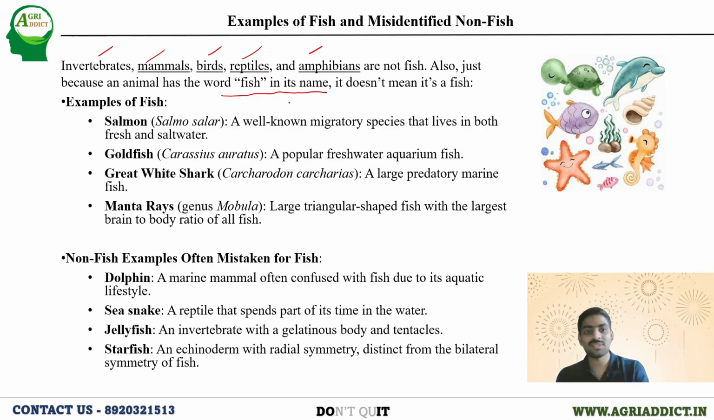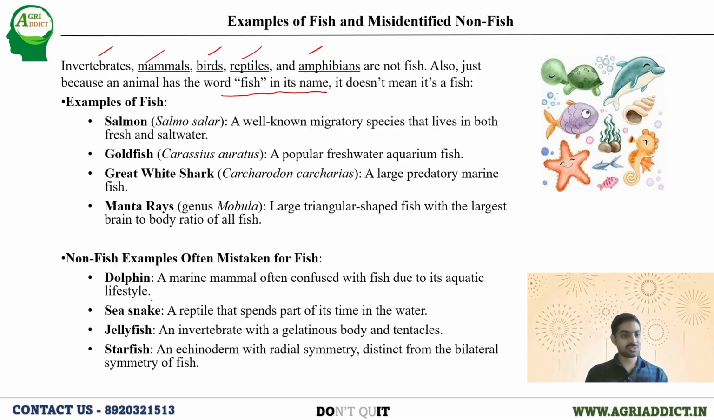See, if anything has the word fish in its name, it does not mean it is a fish, right? Now, looking at the examples of fish, you may have a question why only these examples are given for fish. These are actually fish, but we do not consider them as fish. Their physical outlook does not look like our traditional fishes. We may get confused, but they are also fishes.